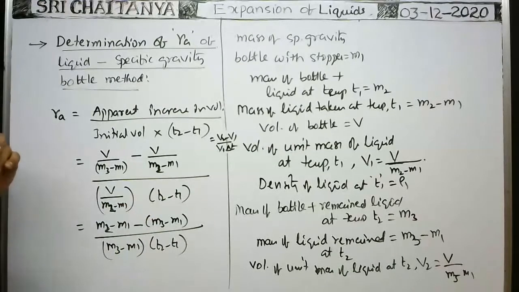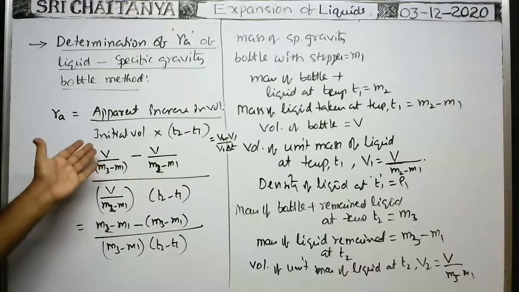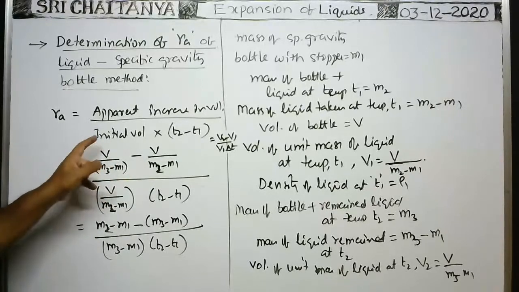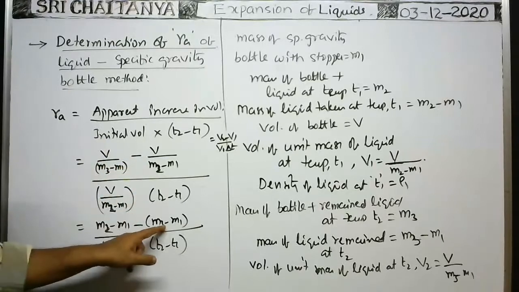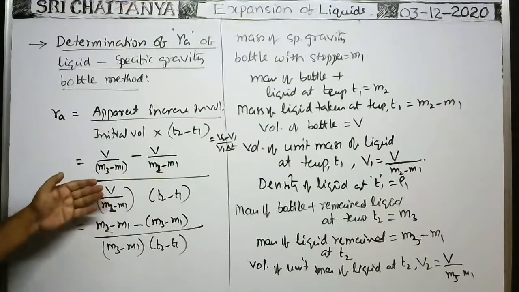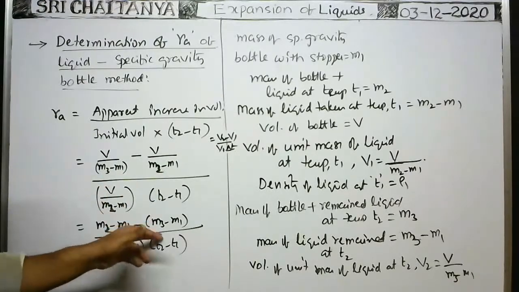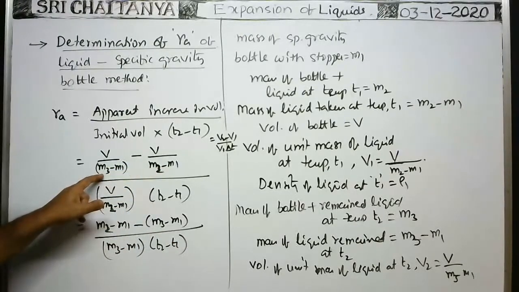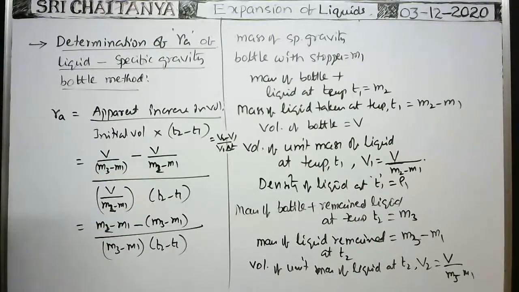Okay, now when you simplify, take LCM. You take V common and cancel them. Then when you take LCM, M2 minus M1 minus of M3 minus M1 by M3 minus M1 into M2 minus M1, by 1 by M2 minus M1 into T2 minus T1. M2 minus M1 cancel. So remaining is M3 minus M1 in the denominator, into rise of temperature T2 minus T1.